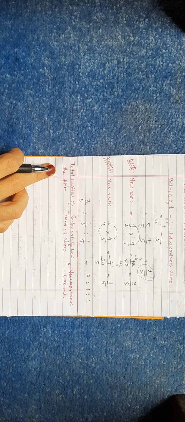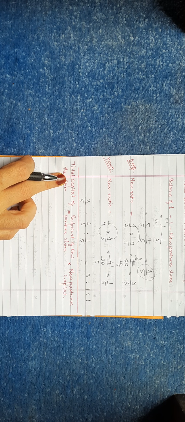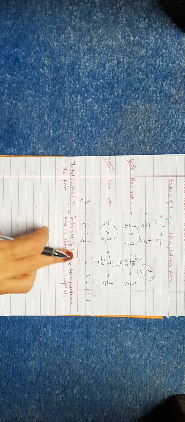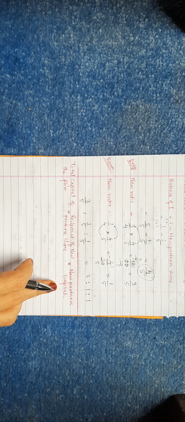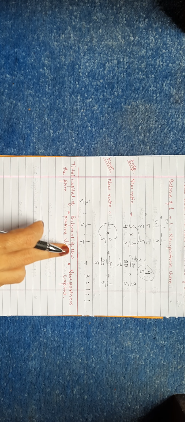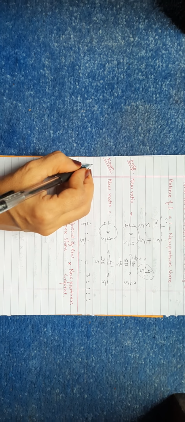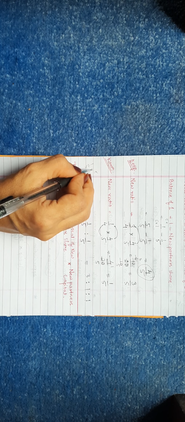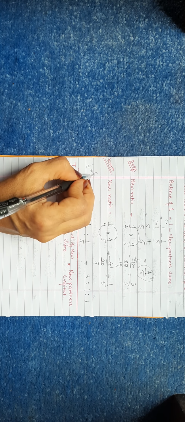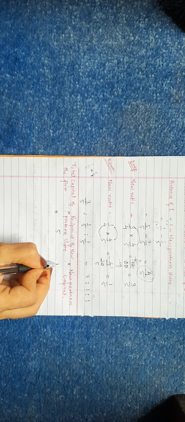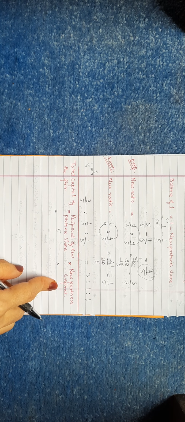After calculation of the new profit sharing ratio, we'll go for the total capital of the firm. The formula for total capital of the firm is the reciprocal of the new partner's share into the new partner's capital. Reciprocal means opposite of the new partner's share. What was the share of the new partner? It was 1 upon 5, and it is given in the first adjustment. So the reciprocal of 1 upon 5 will be 5 upon 1, right? So 5 upon 1 means 5 only, into the new partner's capital.